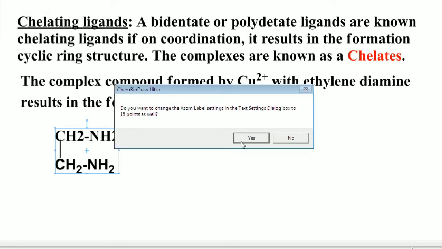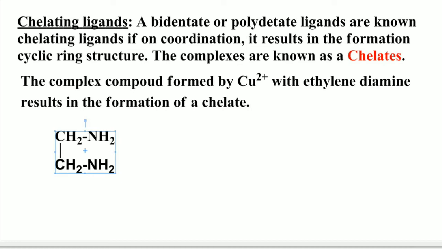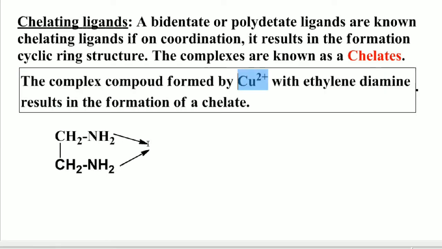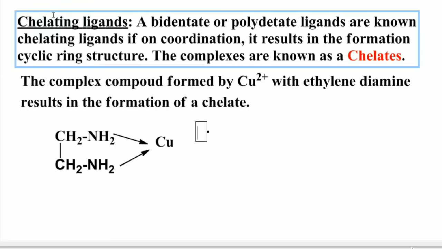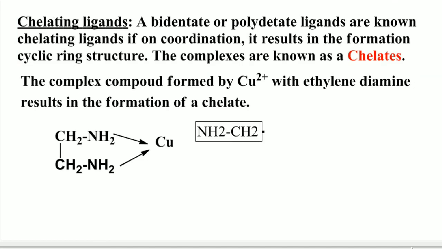This CH2NH2 is on coordination with the copper metal, Cu2+. Similarly, another molecule of ethylene diamine also coordinates with the copper metal and forms a five membered ring as shown here.